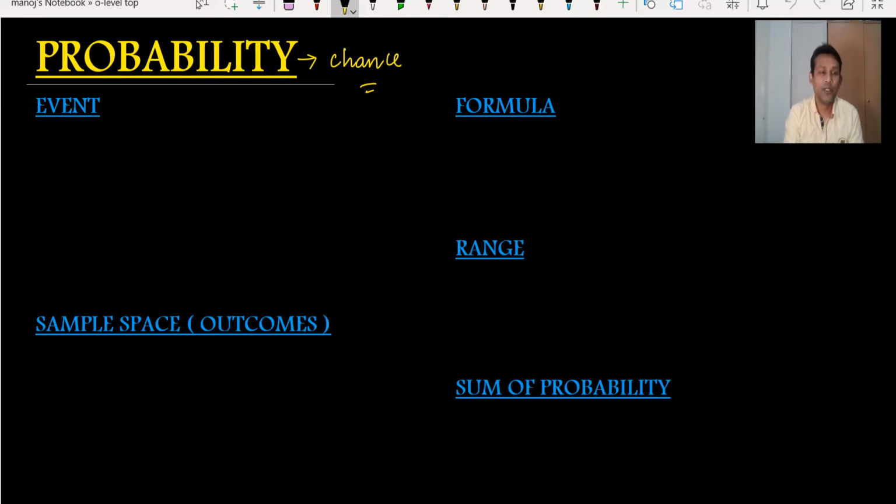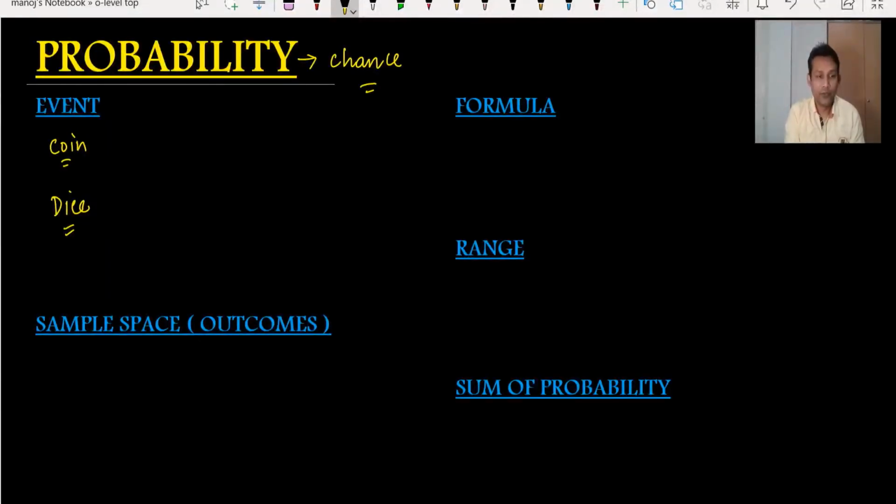So I would like to take one example of a coin. This is a very common example. A coin, or it can be a die, like dice. So I use two examples to discuss all these 5 terms. In the coin, when you toss a fair coin, it should not be in a vertical position lying on the floor. It should be head or tail. So a fair coin means there are two possibilities.